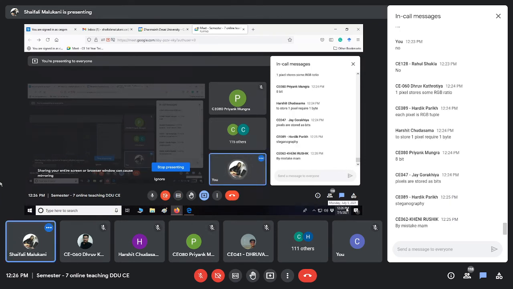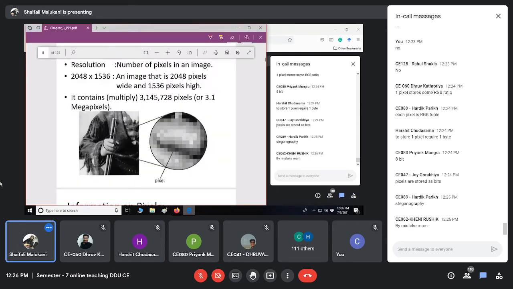Okay, no issues. In case you have doubt, you can ask me. Steganography, okay, so some basics you have gone through. That is good, that's great. I'm glad that some basics are known to you. Okay, no issues. Rishik, in case you have doubt, you can stop me anytime.